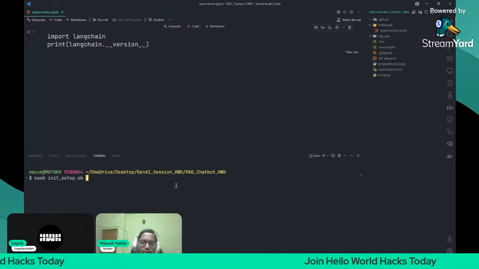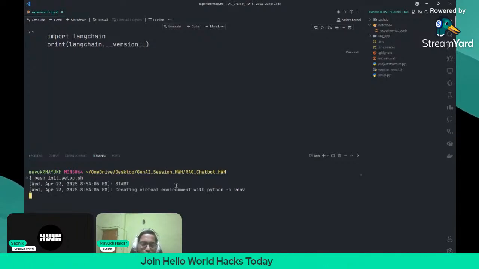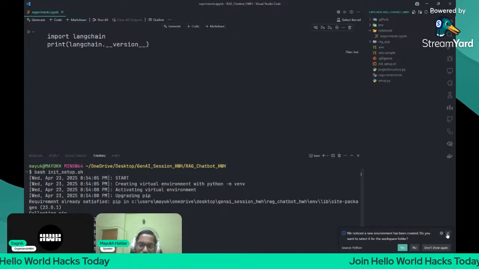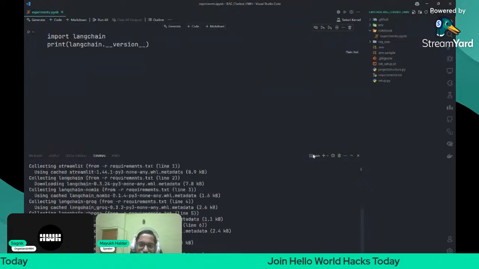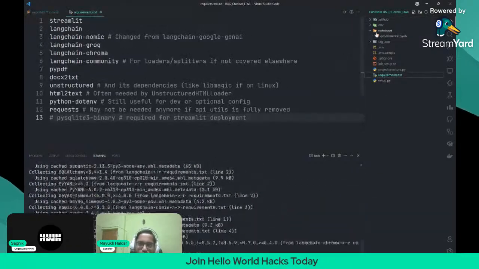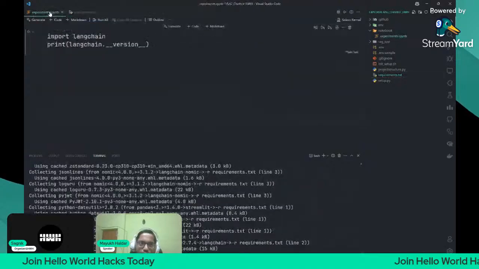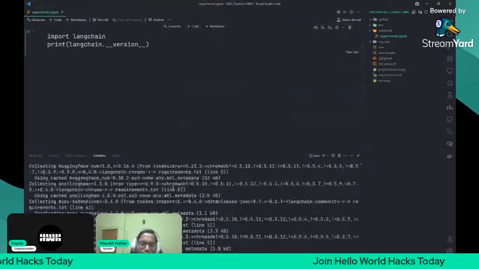Write this command here in the terminal and then press enter. It will create the virtual environment for us and install all the packages which you require. So just let it install the packages, and then we're going to run this Jupyter notebook.